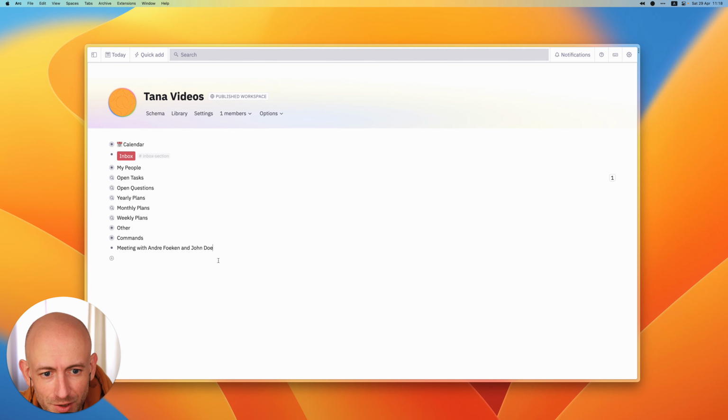This time I'm gonna show you a cool AI command that I've written, and it was inspired by someone on Slack. They saw my video where I created a command to convert something like this, meeting with Andre Foucan and John Doe, into something that is actually tagged, like in this case it would be something similar to that. And I was wondering if I could go a little bit further. So instead of doing this, I wanted to try something a little bit harder, and what I came up with was this. So let's record a bit of audio.